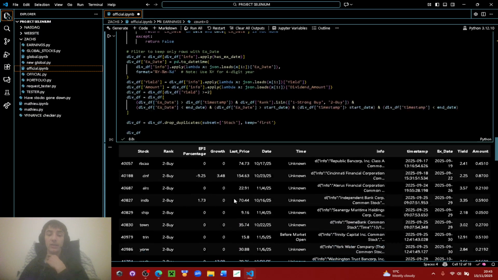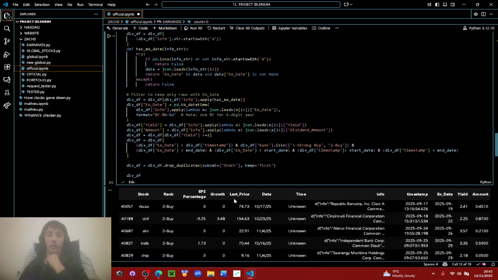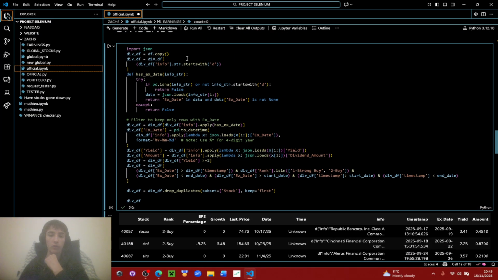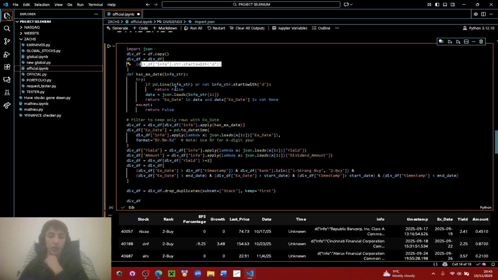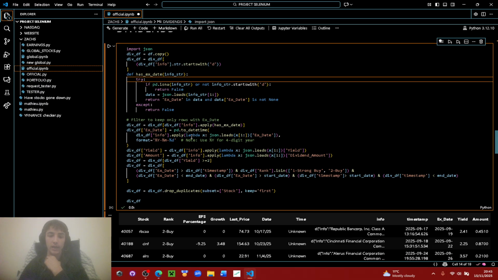Then going on to the dividend one, this is the one I'm very worried about. So again, let me just run you through really quickly. Again, it needs to be a dividend stock. Then this just has the X date. So what does this even do actually? I haven't looked at the code for so long.